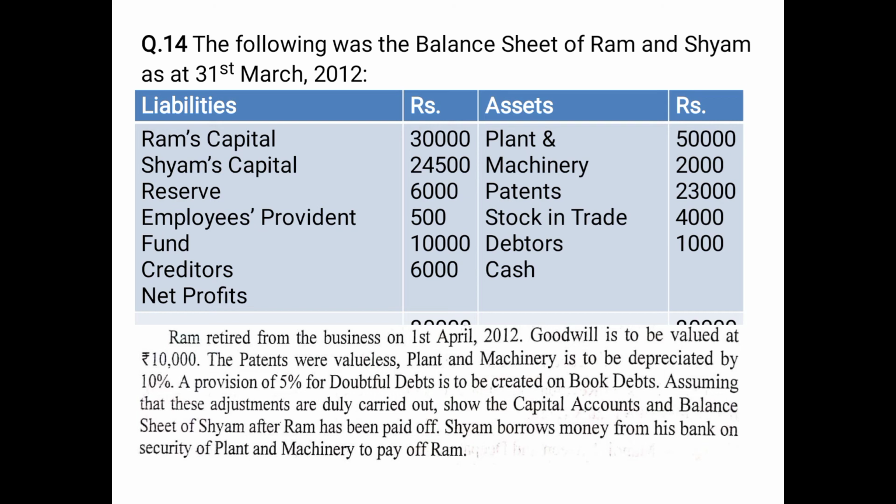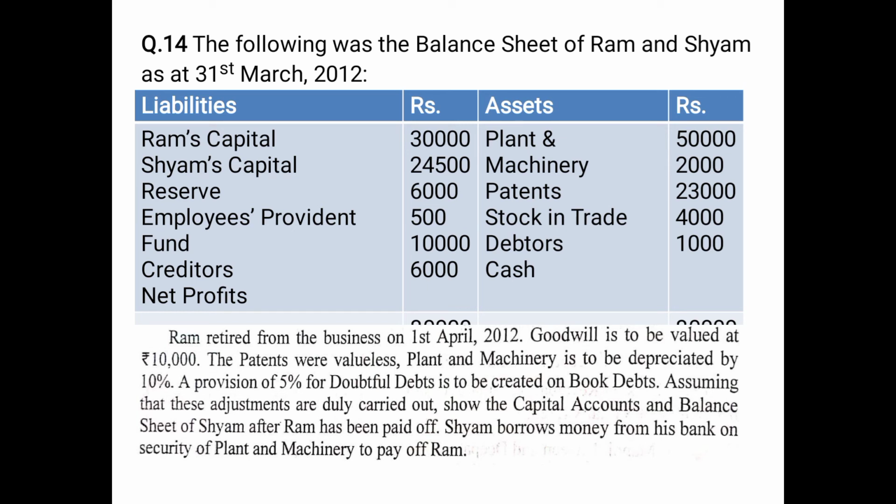Below the balance sheet, Ram retired from the business on 1st April 2012. So if you are asked to prepare the new balance sheet, you will prepare it on 1st April 2012. Goodwill is to be valued at 10,000. So this is the firm's goodwill, out of which you will take out Ram's share, which will be contributed by the gaining partner. Since there is only one partner left, Shyam will contribute it.